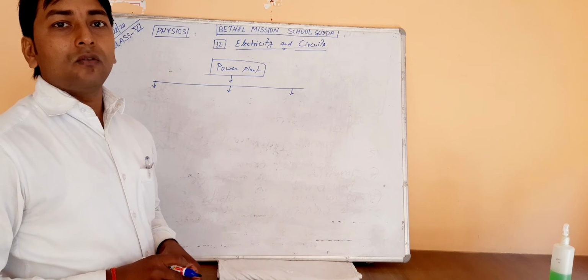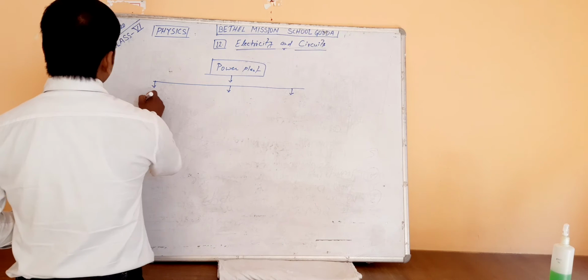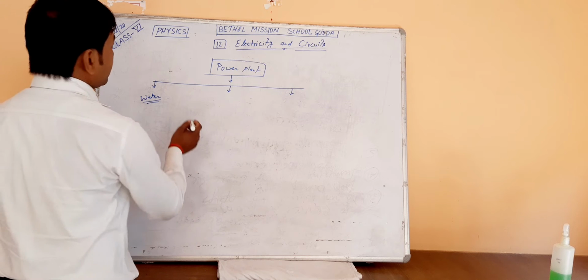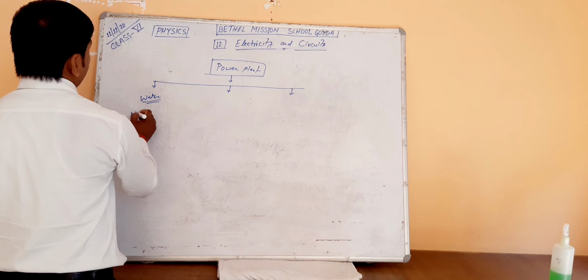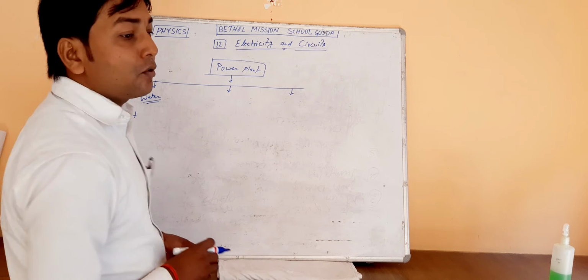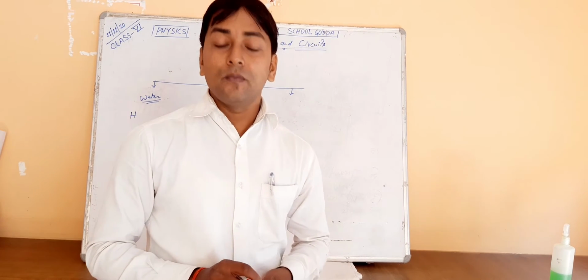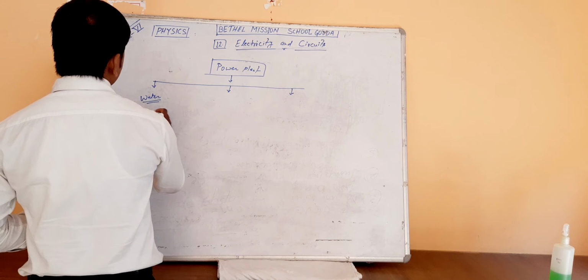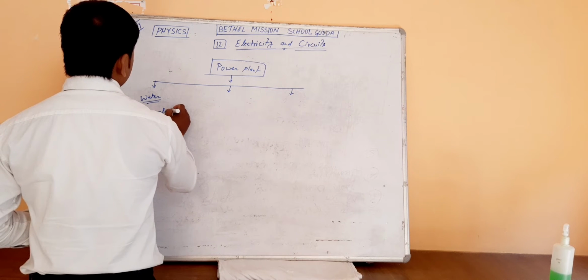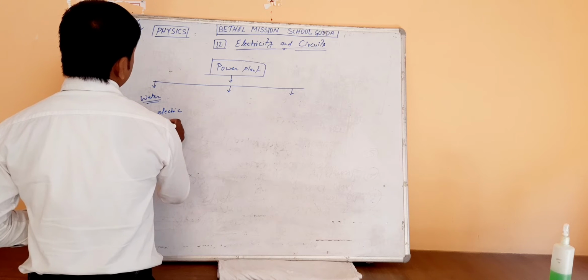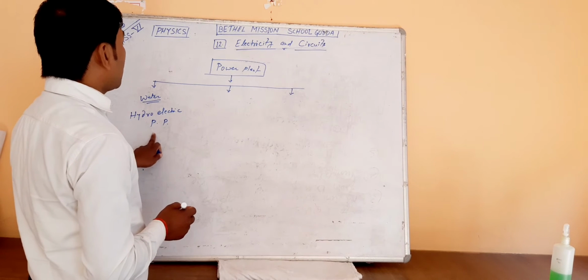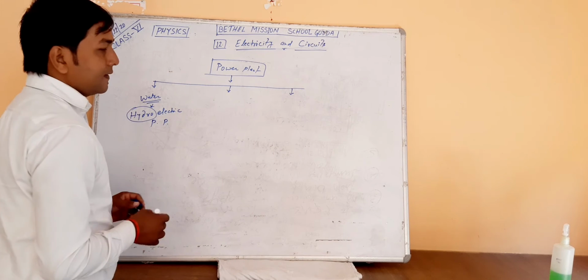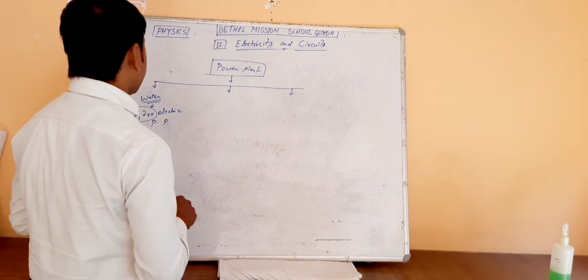First, where water is used. Where water is used, it is called a hydro power plant. What is hydro? Hydro means water. So that is a hydroelectric power plant. Hydro stands for water.